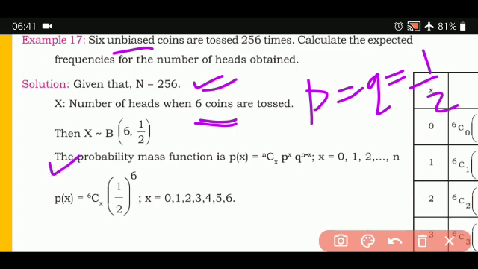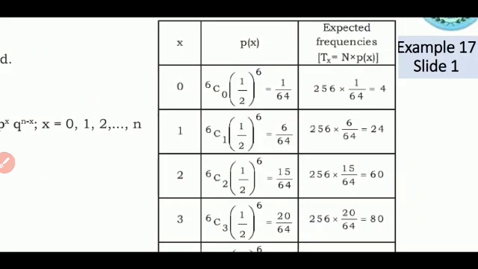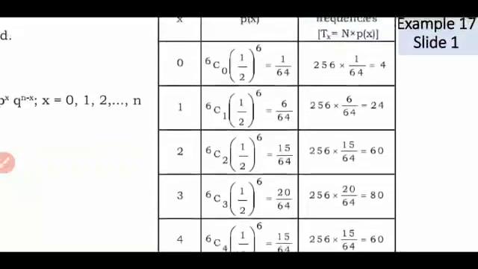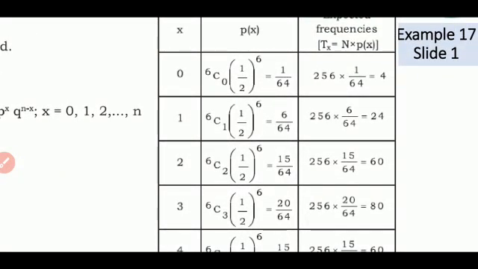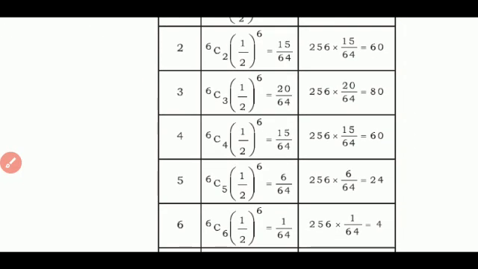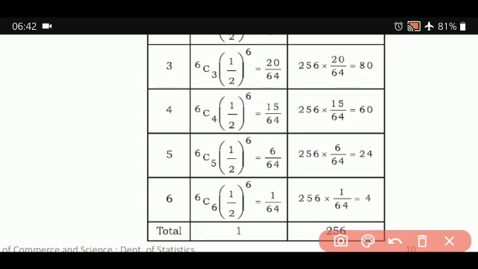Then you write the probability mass function. Then you substitute here and do the same thing in this table. When you substitute all these values, here n is 6. You're going to simplify step by step and find all these expected frequencies. The first ones are 4, 24, 60, 80. Then the last three are 60, 24 and 4. Again when you make the total of all those expected frequencies, the total is going to be 256.